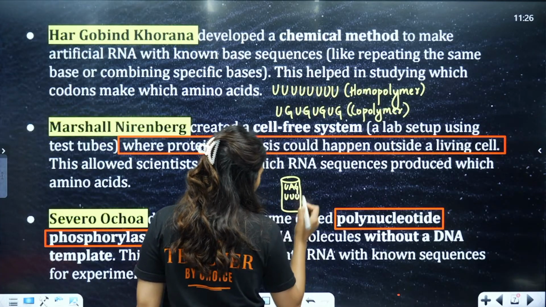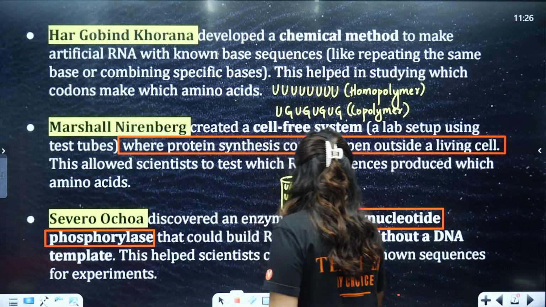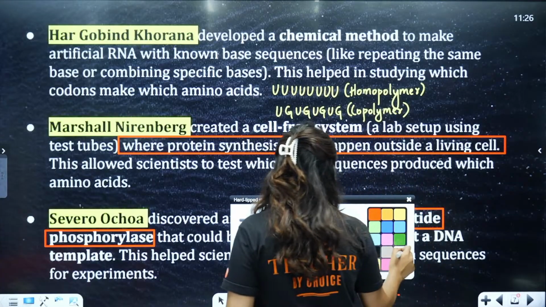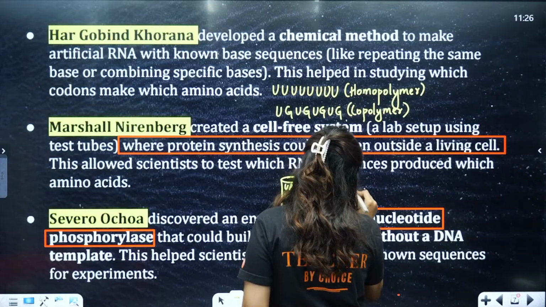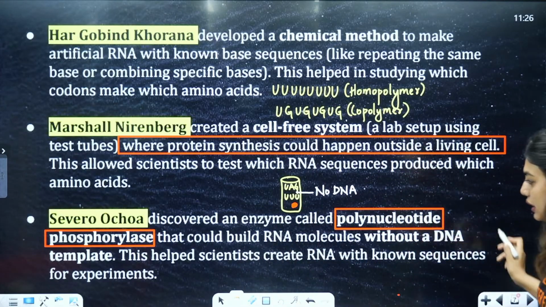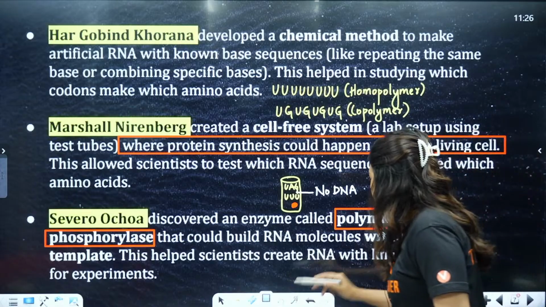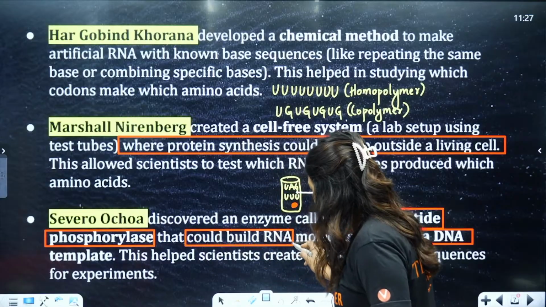This phosphorylase will be present, and there will be no DNA. Without a DNA, we will be able to form RNA. So that could build an RNA molecule without a DNA template. This helped the scientists.